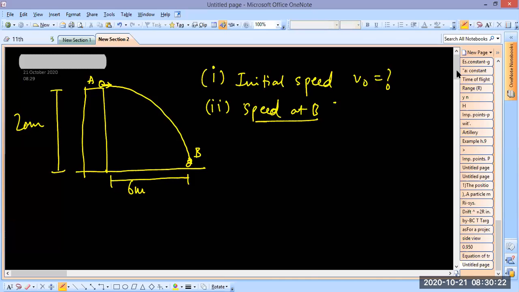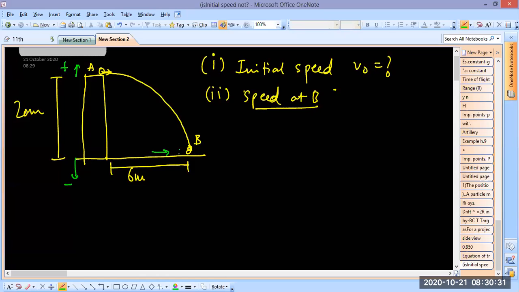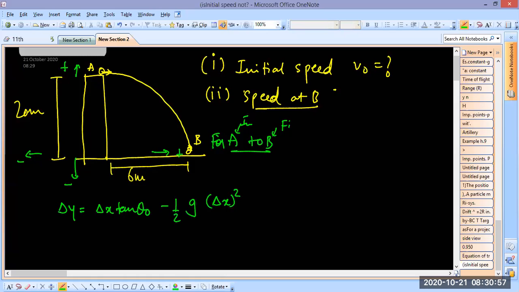So these are the two questions. Suppose you use the equation of trajectory, see how easy it becomes, right? Downwards negative, upwards positive, we take it like that only. Right side positive, left side negative. So we are going to use the equation of trajectory again for A to B. Wherever you are doing some kind of calculation, you should write the initial point and the final point clearly. Okay, let's start. So delta y is equal to delta x tan theta 0 minus 1 by 2 g delta x square divided by v0 square cos square theta 0. Okay, so this is the equation.